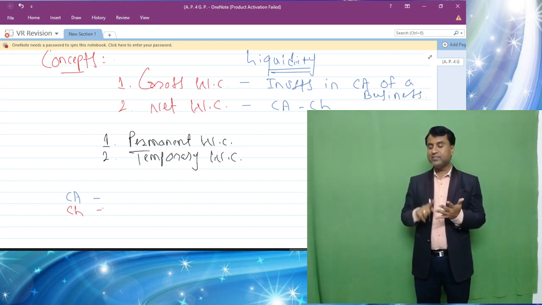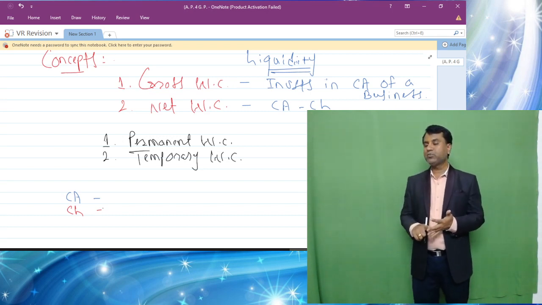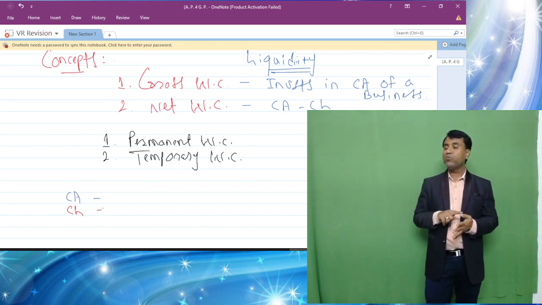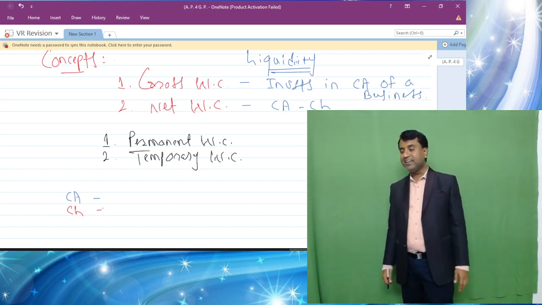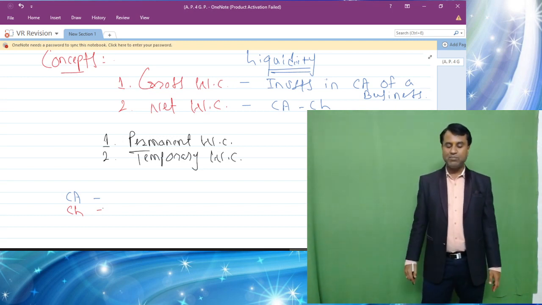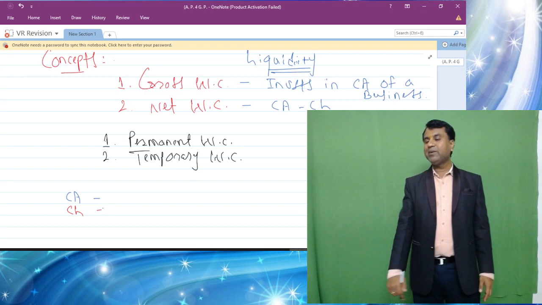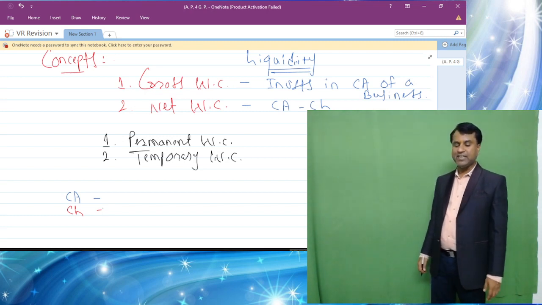Examples are creditors, bills payable, outstanding expenses, proposed dividend and provision for taxation, along with short-term loan which is taken for less than a year. So all these are nothing but the current liability. And do remember students, net working capital is nothing but difference between current assets and current liabilities.